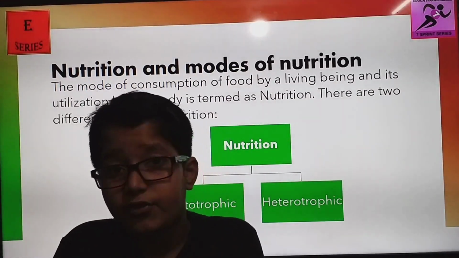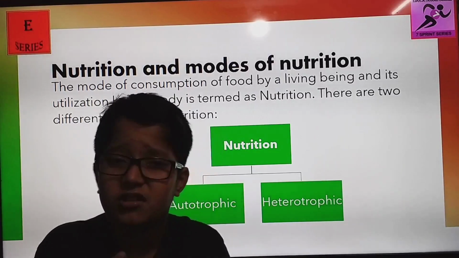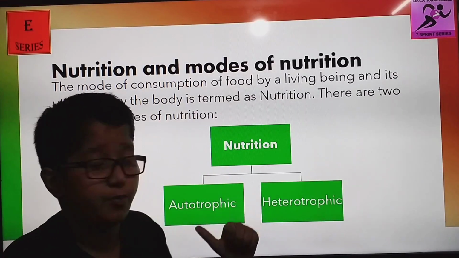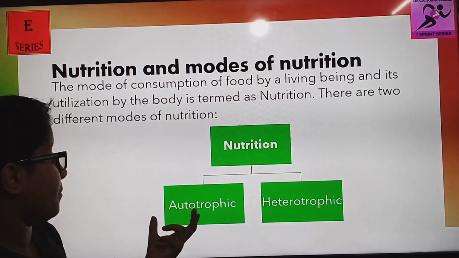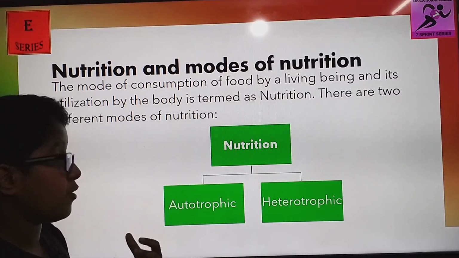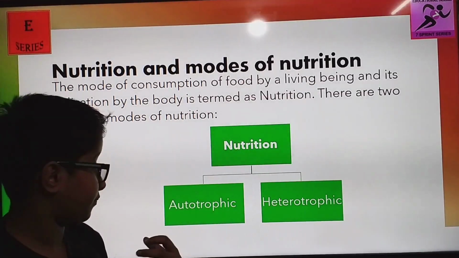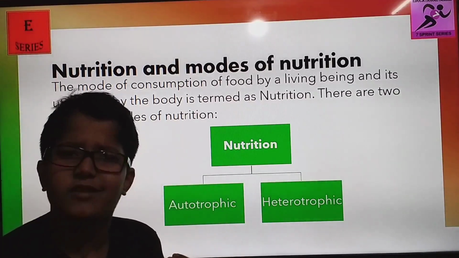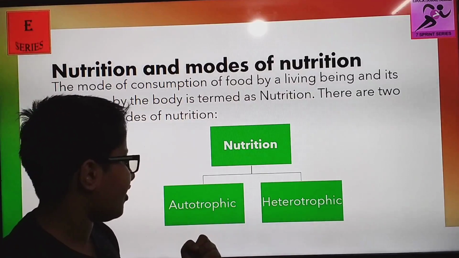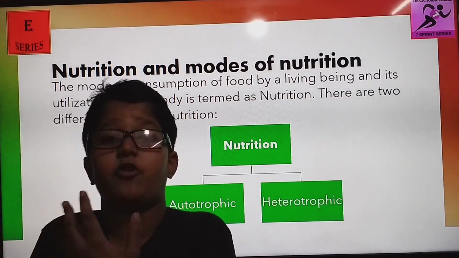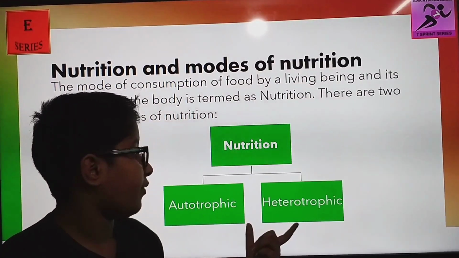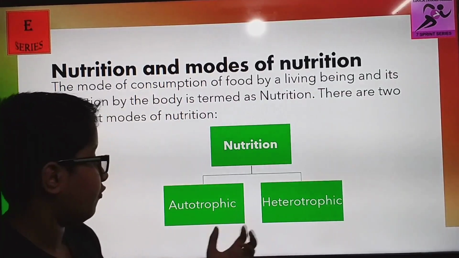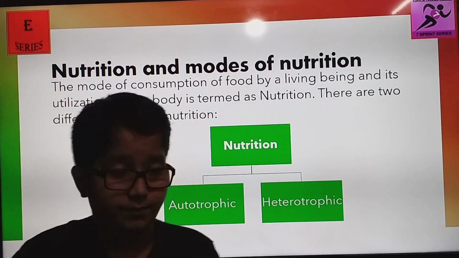Now, what is the meaning of these words? Before learning the meaning of these words, let's see what they are made up of. Auto means by our own, on our own. Auto means made by ourselves, and trophic means nutrition or food. And heterotrophic means other food or other making.